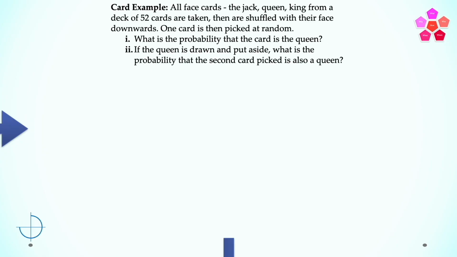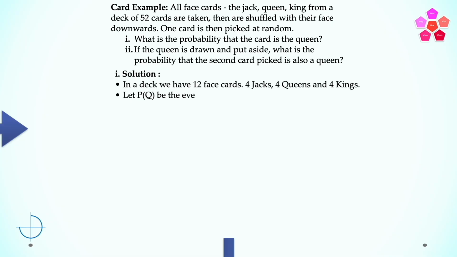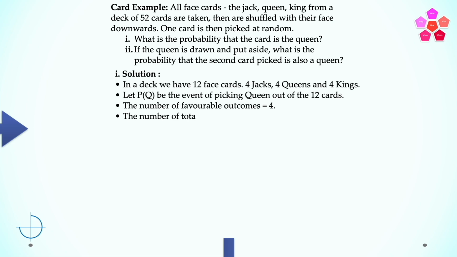Description of the deck of cards was already mentioned, and we have a well-shuffled deck to make sure equally likely outcomes of drawing one card from the deck. In a deck, we have 12 face cards, 4 jacks, 4 queens, and 4 kings. So let PQ be the event of picking queen out of 12 cards. The number of favorable outcomes is equal to 4, and the number of total outcomes is 12. That is number of total face cards. So the probability of Q, that is probability of drawing a queen, is equal to 4 divided by 12, which is equal to 1 by 3.